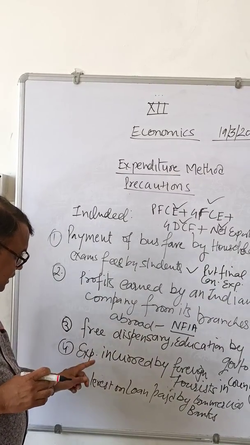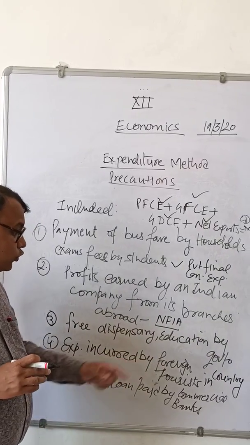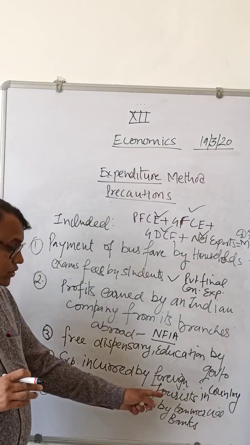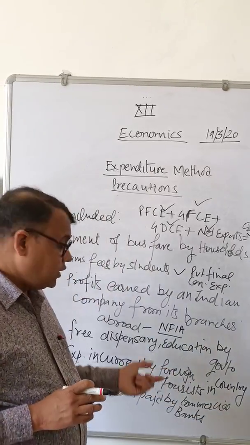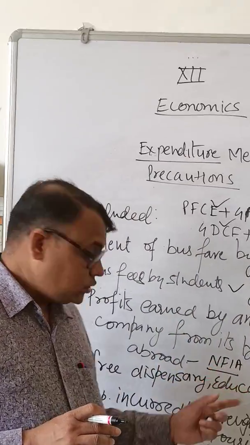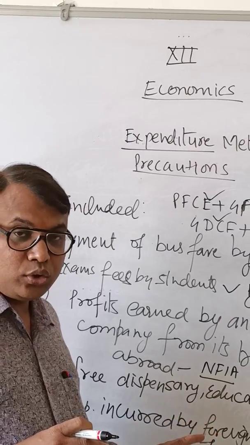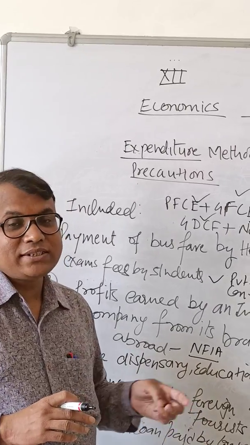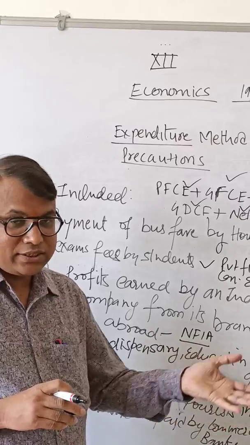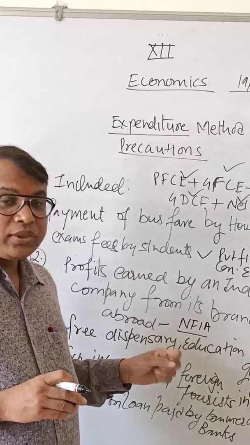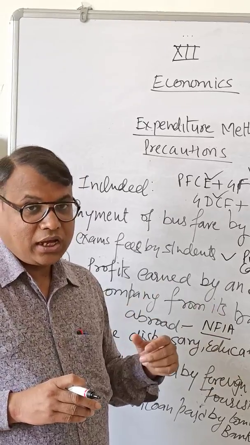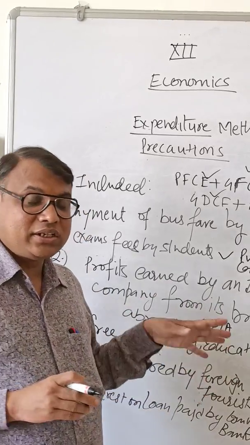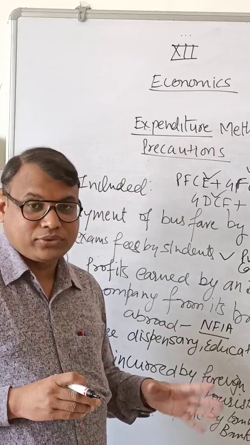One more, expenditure incurred by foreign tourists in India, or foreign tourists in the country. Suppose we are talking about India, then there are two ways to know exports. Either we are selling something to the rest of the world, that is export for us, or any foreign tourist comes to India and incurs any expenditure, that is also an export for us.